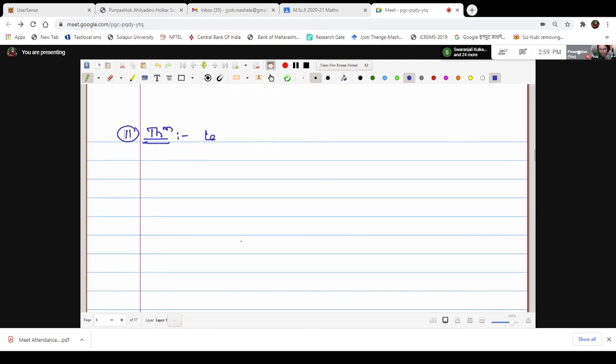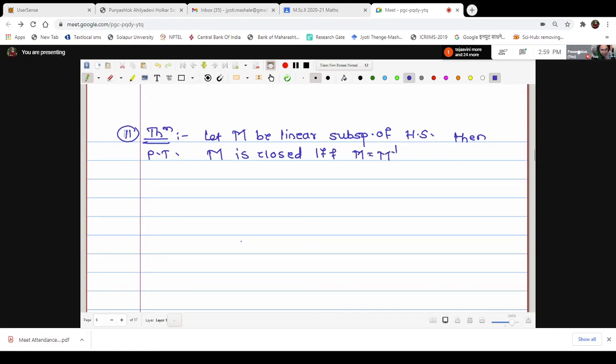The next theorem says that let M be a linear subspace, not proper, M be a linear subspace of a Hilbert space H, then prove that M is closed if and only if M equal to M double perp. What is M perp? M perp is the orthogonal complement of M, meaning collecting those vectors in the Hilbert space H which are orthogonal to M. Here I'll write Hilbert space H.